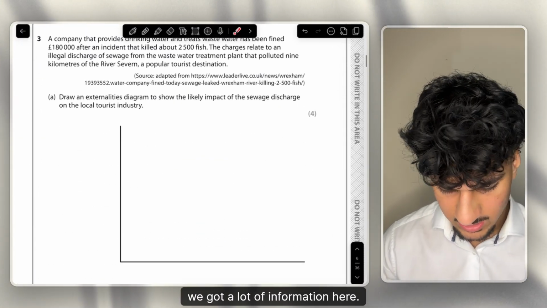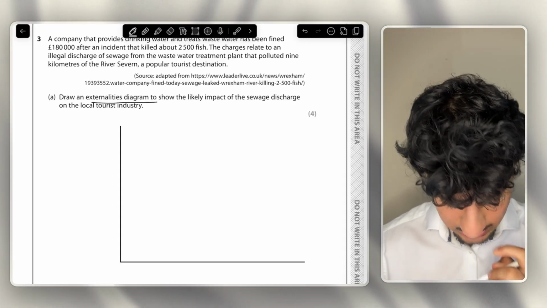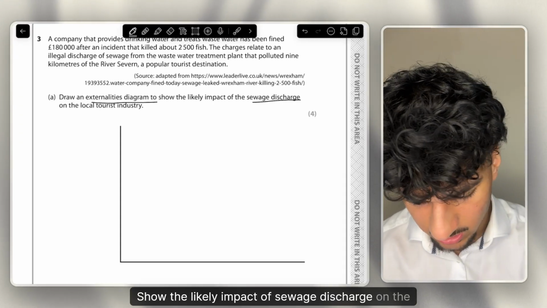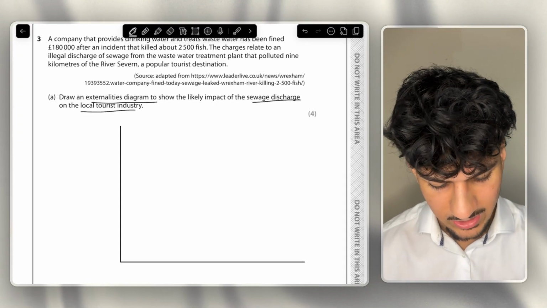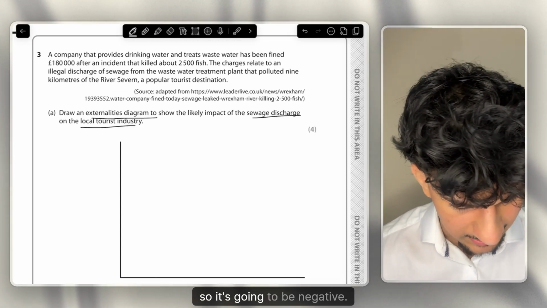Ooh, we've got a lot of information here. Let's see what it's asking us. Draw an externality diagram, this is a good one, to show the likely impact of sewage discharge on the local tourist industry. Sewage discharge, and let me just have a read of this. Pollution. Okay, so it's going to be negative.